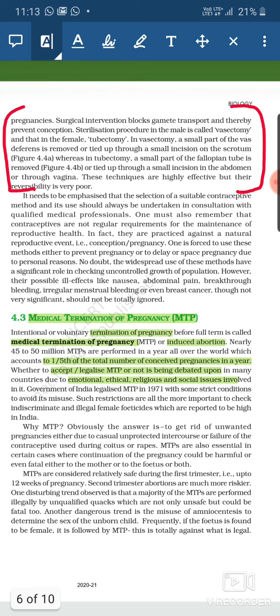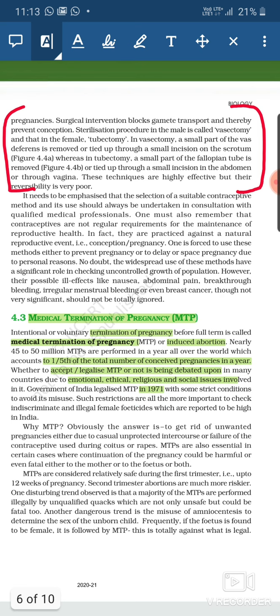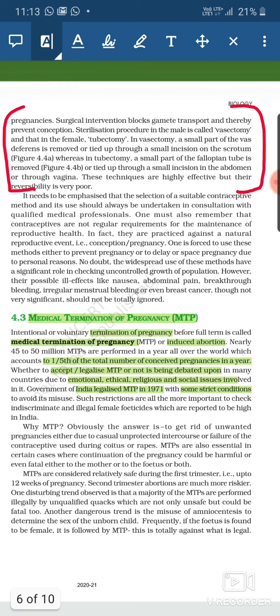However, in India in 1971 MTP was legalized, but it was legalized with some strict conditions so that it is not misused. The process should not be misused, and under certain strict conditions it was legalized in India in 1971. Why were these restrictions there when MTP was legalized? To check the indiscriminate or illegal female feticide, which is reported to be high in India.